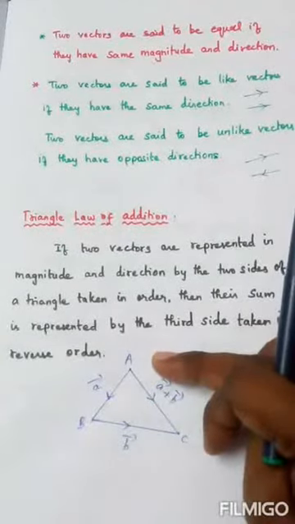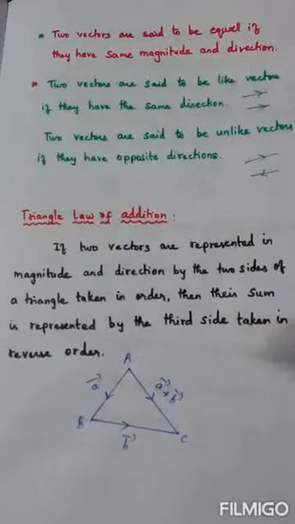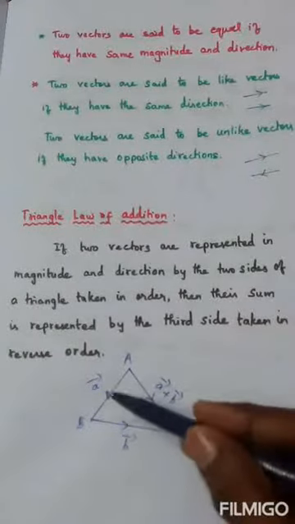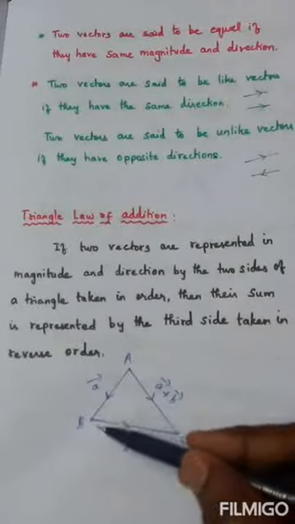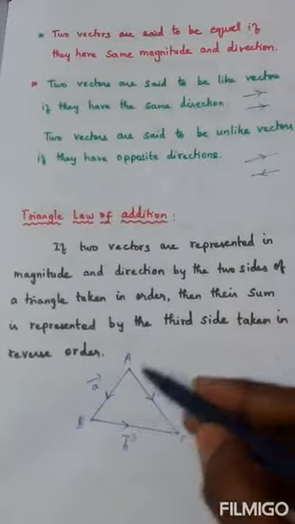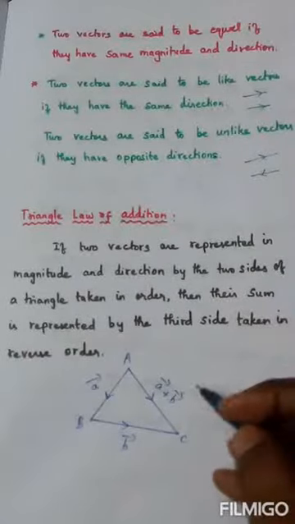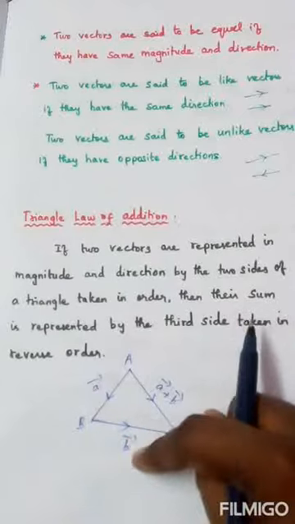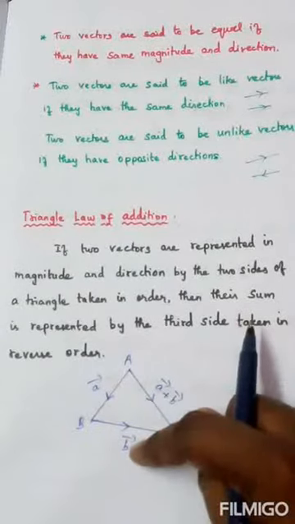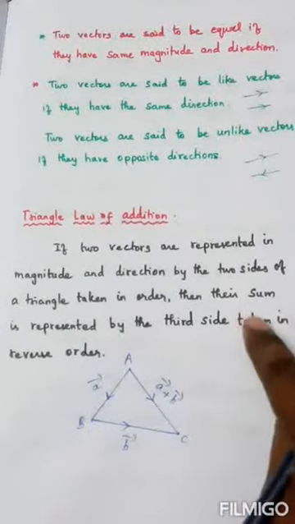That is what the triangle law says. If two vectors are taken as two sides of a triangle in order, meaning same direction, then the third side is nothing but the sum of these two, a vector plus b vector.